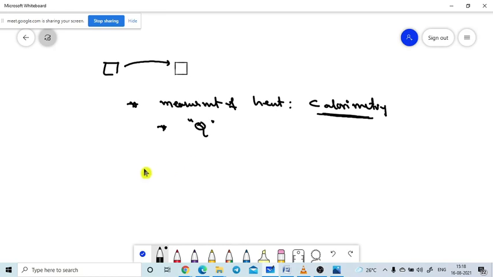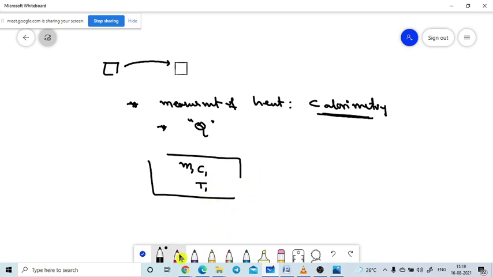So I am taking one small concept. Let's assume I am taking a body with mass M1 and specific heat C1, at temperature T1.